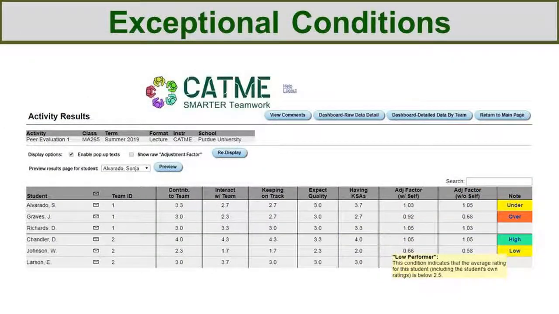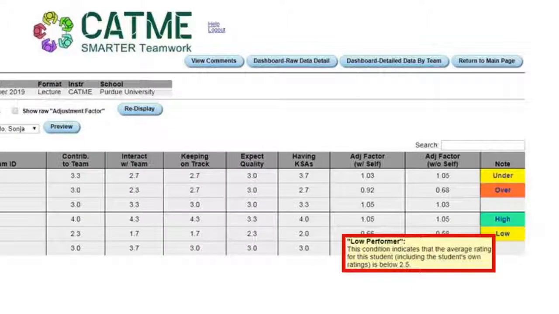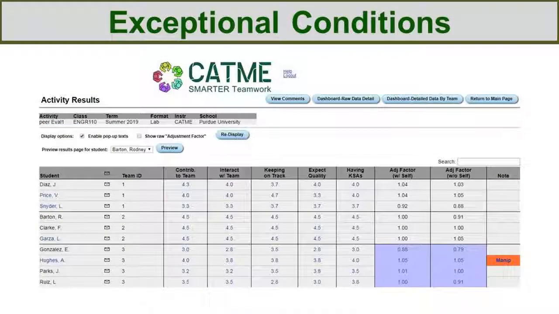The fourth condition Cami may identify is the low performer condition, where the student did not contribute greatly to the team's success, and the average overall rating is less than 2.5. This is difficult to achieve without significant lack of effort. Let's look at a different class, Engineering 110. Manipulator condition has been identified, which is the fifth exceptional condition we'll talk about.